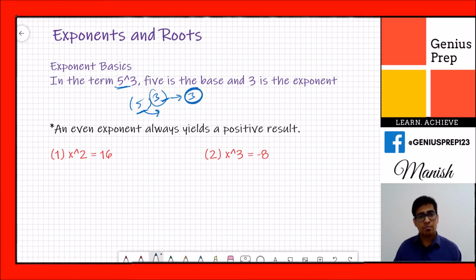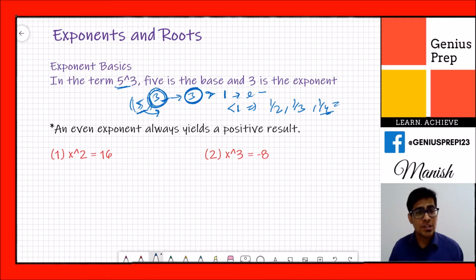The number which is over the base is called the exponent. Whenever it is more than 1, it's called an exponent. When it is less than 1, it is called a root. So it can be 1 by 2, 1 by 3, 1 by 4, whatever it is, it's called a root. So this is a very basic idea about exponents.